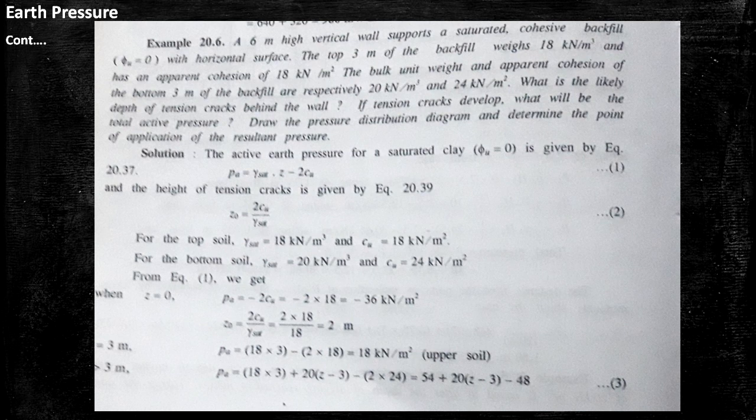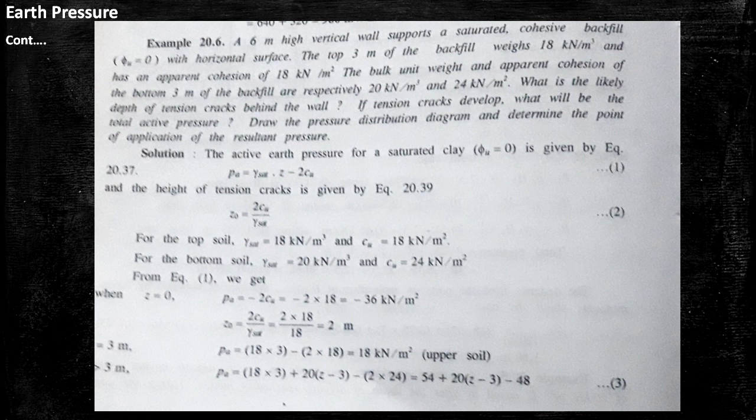So the value is minus 2 into 18, so minus 36 kN per meter square. Then we calculate Z0, the formula of Z0 is 2 Cu by gamma sat, equal to 2 into 18 by 18, that is 2 meter. So the value of Z0 is 2 meter.